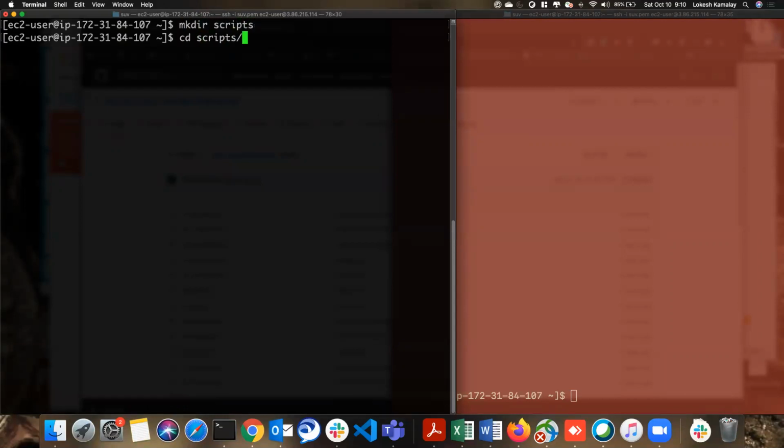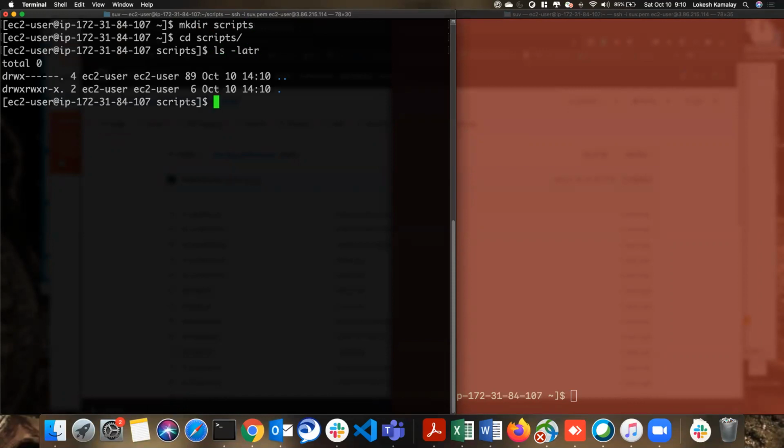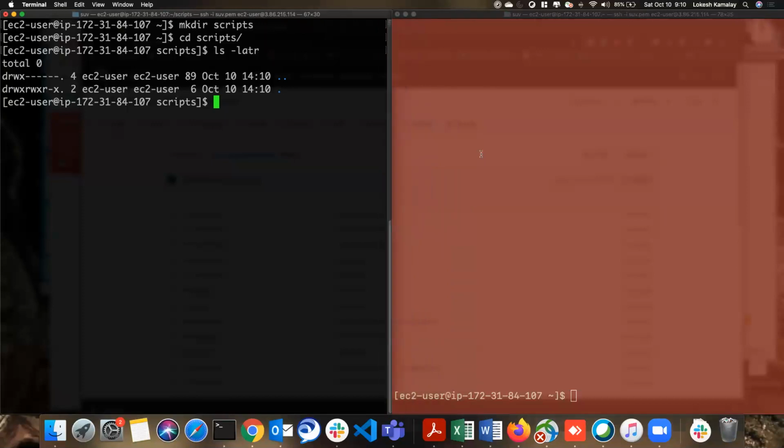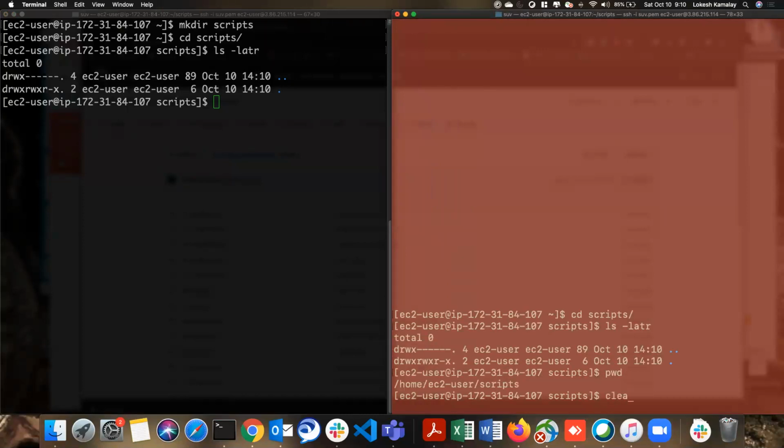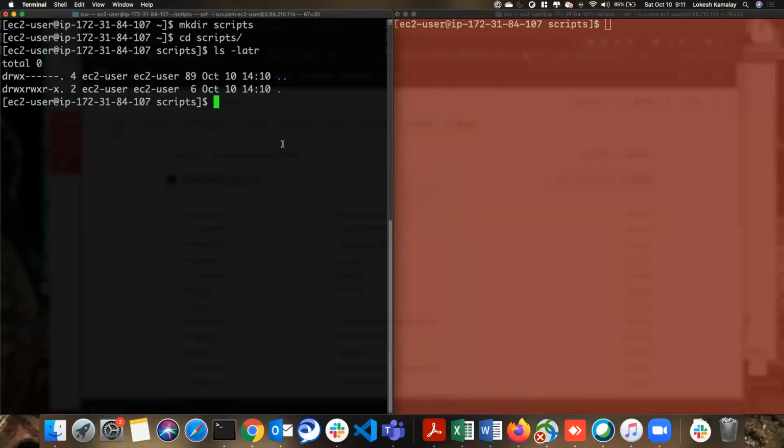Okay, so I'm just creating a new folder here called scripts. I'm going inside the scripts folder. I have no files here. I will also change the directory here to scripts. So pwd shows scripts here. Now let me write my first script. So let me install vim, sorry. sudo yum install -y vim. So -y is a confirmation, it doesn't ask for yes or no again.